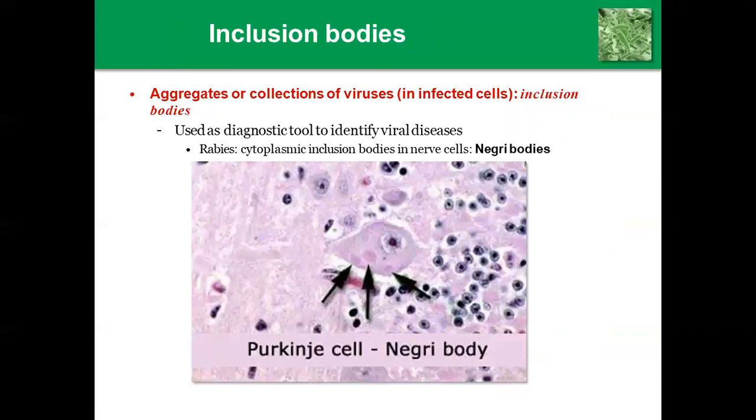Then inclusion bodies: in Purkinje cells, they are Negri bodies. Aggregates are collections of viruses in infected cells. Inclusion bodies are used as a diagnostic tool to identify viral diseases. How are these viral diseases identified? By taking a sample from the person who is infected.